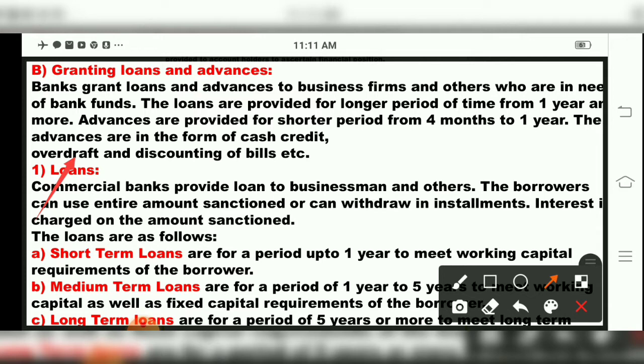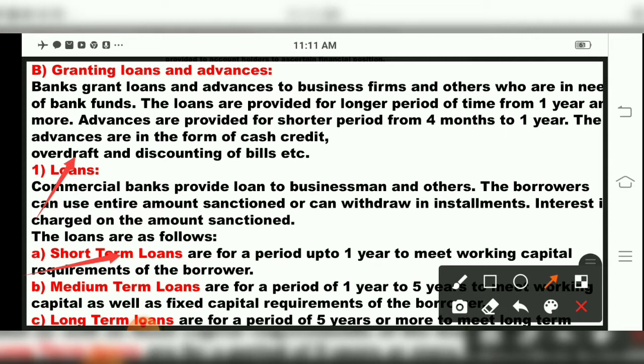Now they have given the types of loans. The types of loans are short term loan, medium term loan and long term loan. The period of a short term loan is up to only 1 year, to meet working capital requirements. Whenever you take a loan, keep it for 1 year. Whatever working capital is required, you can borrow.